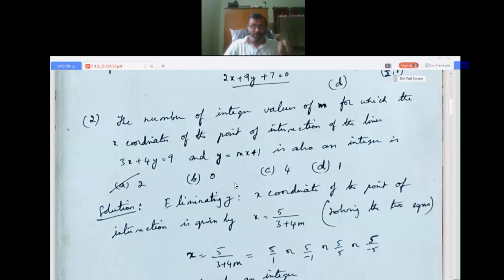Understand the question properly: the x coordinate is also an integer. So we have to find the number of integer values of m.